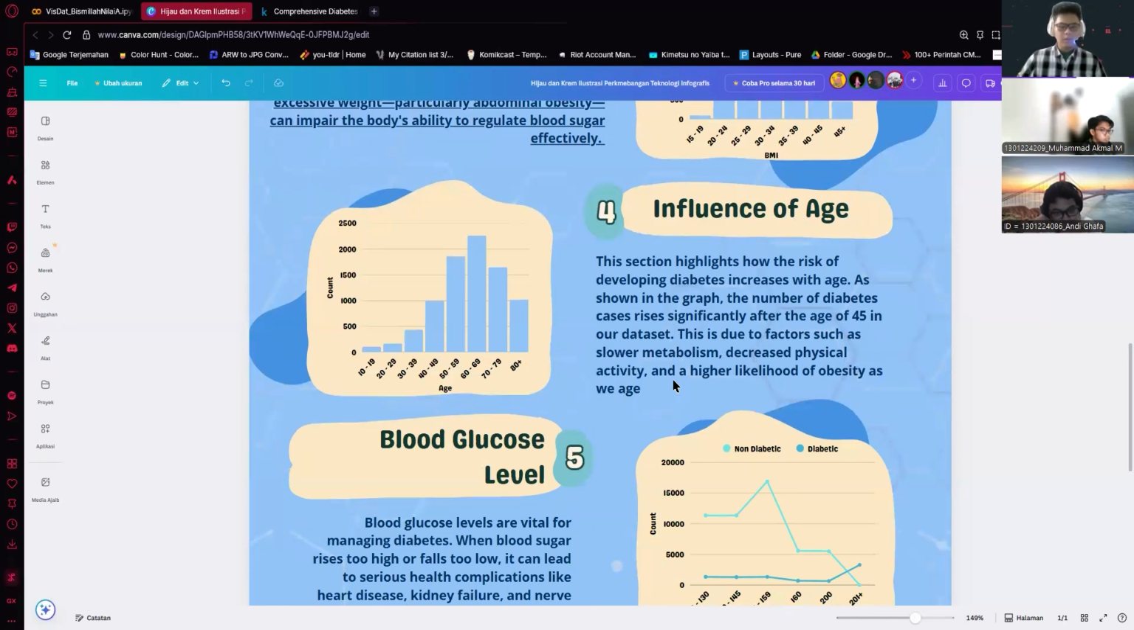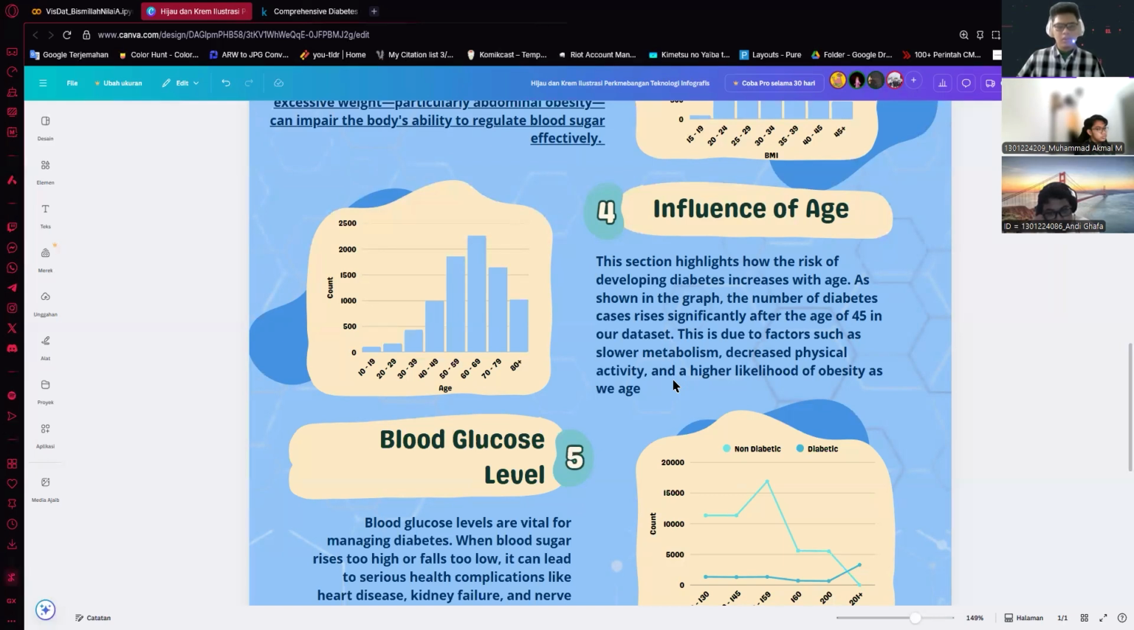So the next is the influence of age. The graph highlights a sharp increase in diabetes cases for individuals aged from 60 until 69, with significant numbers also seen in the 50 until 59 and 70 until 79 age groups. And from the graph, this section discusses the impact of age on the likelihood of developing diabetes.